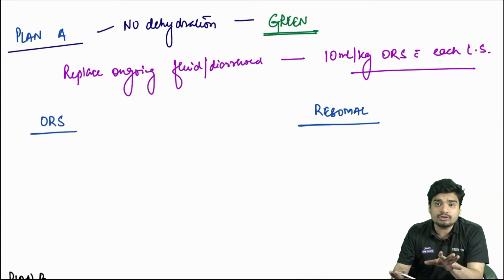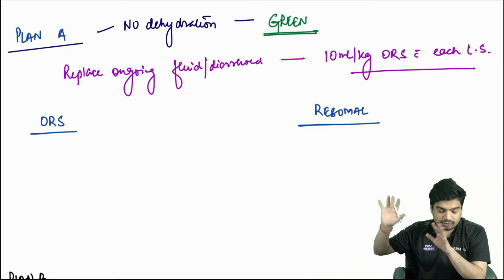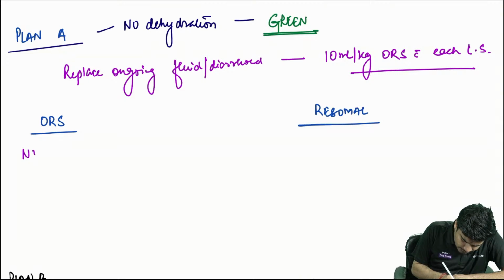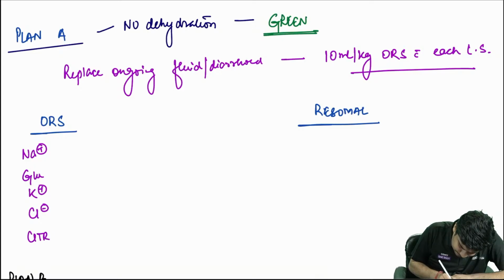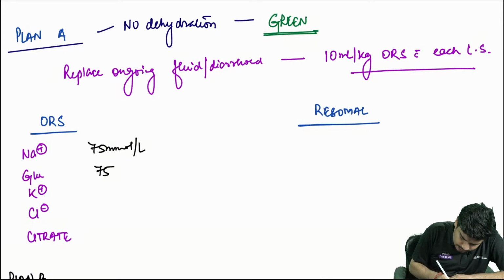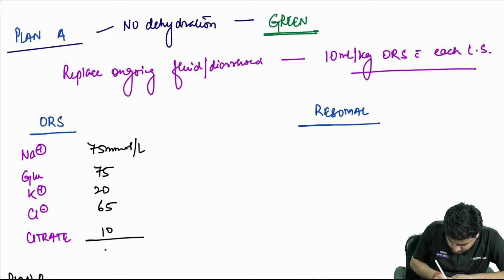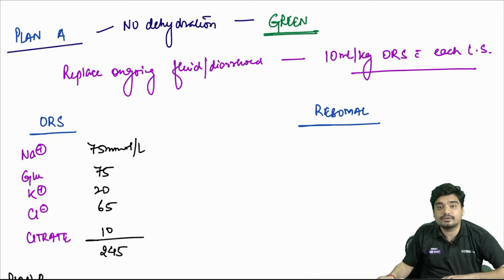Now a little bit about this ORS and how is it different from Risomol. ORS has sodium, glucose, potassium, chloride, and citrate. Sodium in ORS is 75 millimole per liter. Glucose is also 75. Potassium is 20. Chloride is 65. Citrate is 10. So that the total is 245.